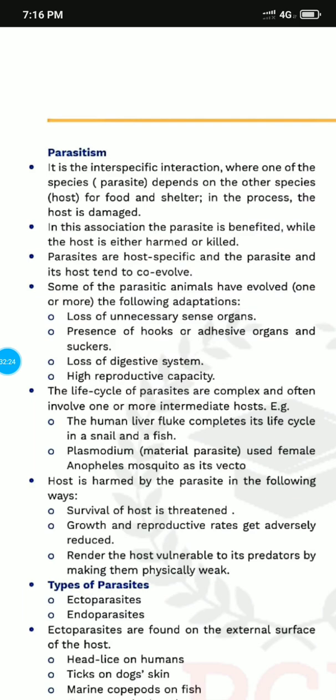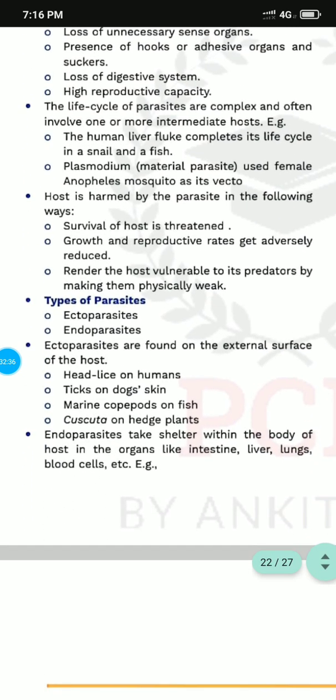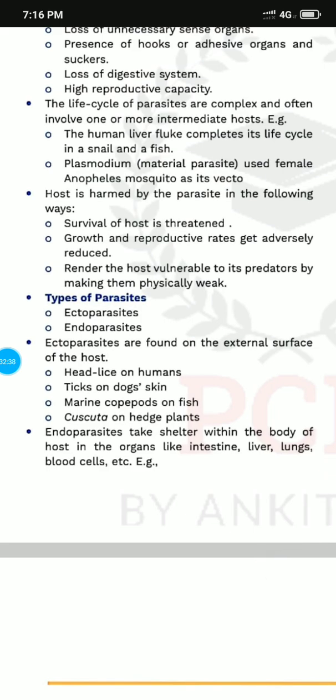Like the human liver fluke completes its life cycle in a snail and a fish. Plasmodium uses the female Anopheles mosquito as a vector. So hosts may be harmed by parasites: the survival of the host is threatened, the growth and reproductive rate are adversely reduced, and the host becomes vulnerable to predators by being made physically weak.